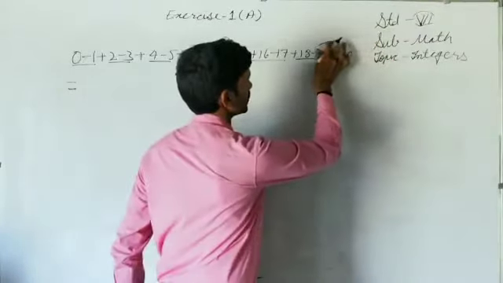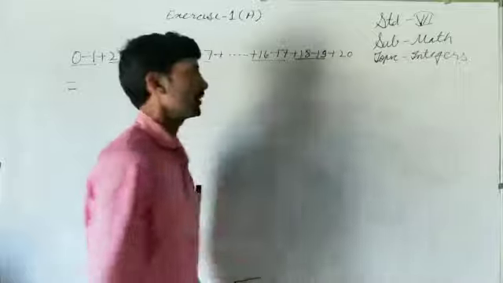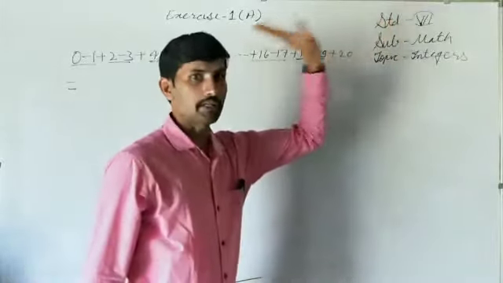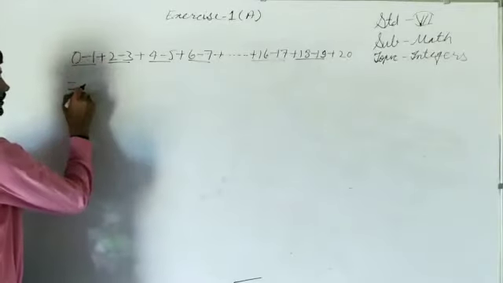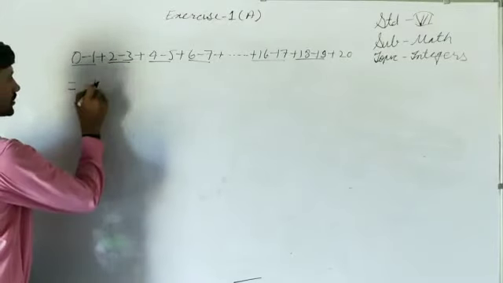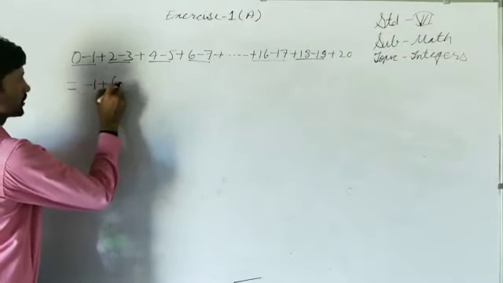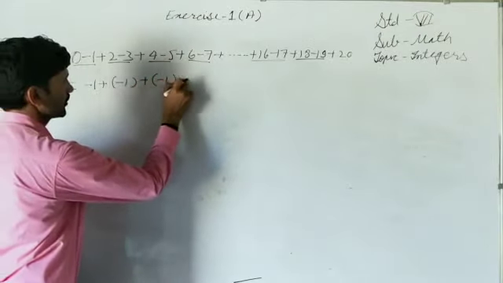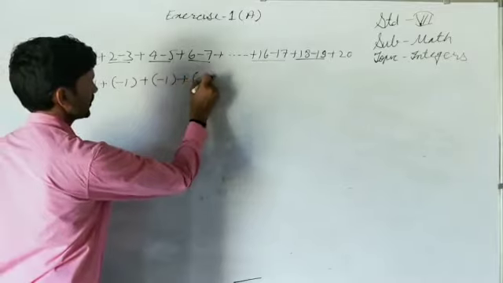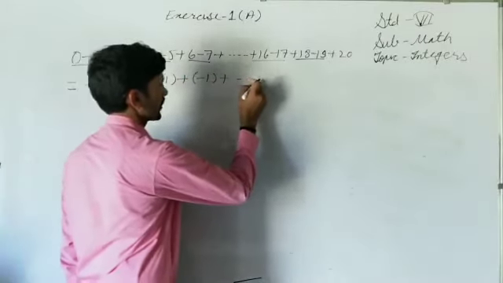So only here till here we can make the pairs. Plus 20 will be separate. So if we solve this pair, 0 minus 1 is minus 1, 2 minus 3 is minus 1, 4 minus 5 is minus 1, 6 minus 7 is minus 1. In this way we can proceed.